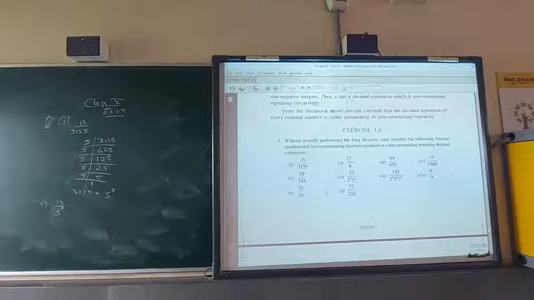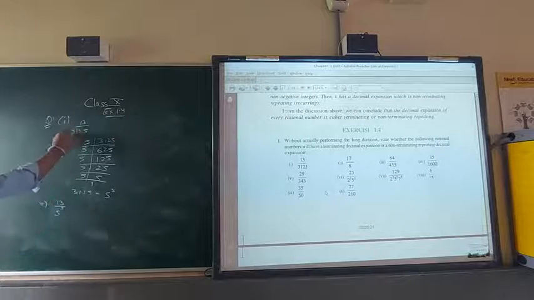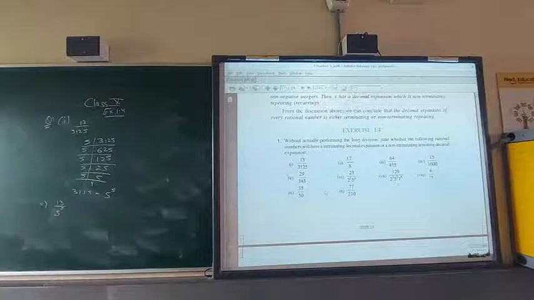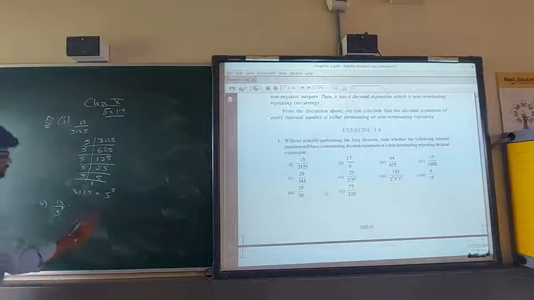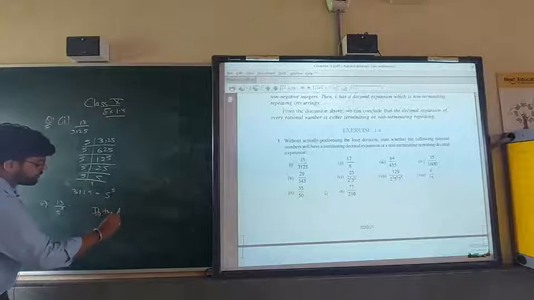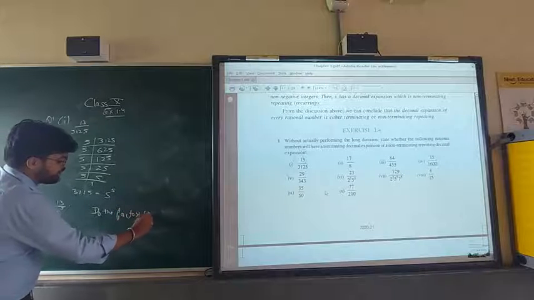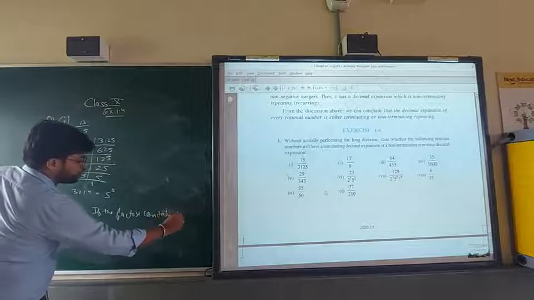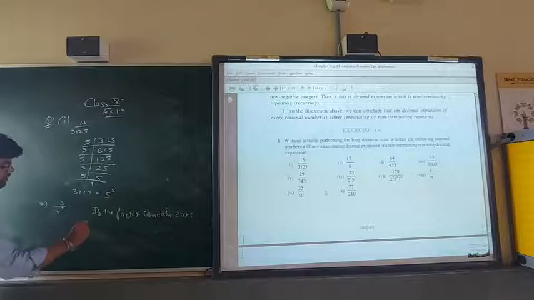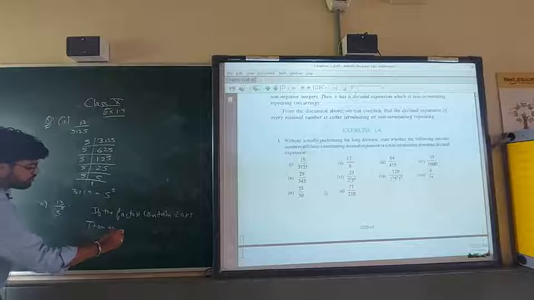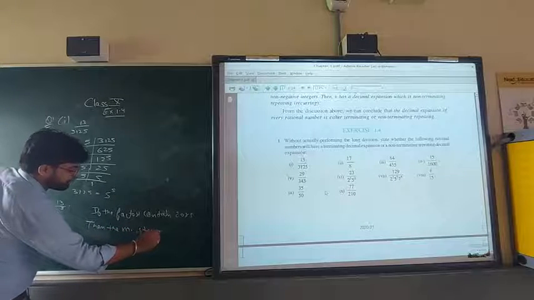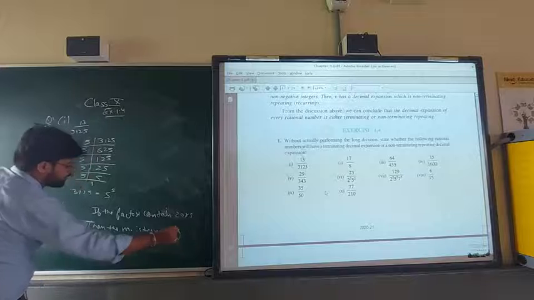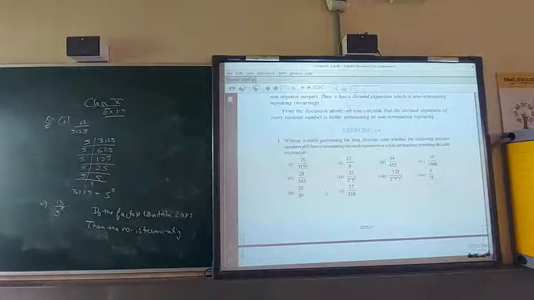Now listen, whatever factors come in that denominator, if 2 or 5 come, that number is terminating. 2 or 5, maybe both can come, that number will be terminating. Other than this, if any other number comes, that number is non-terminating. If the factors contain 2 or 5, then the number is terminating. Clear this one?